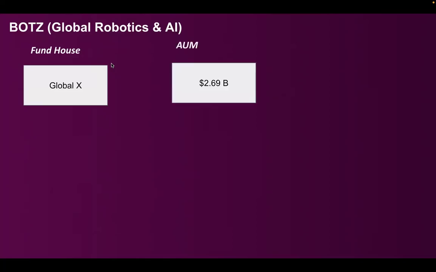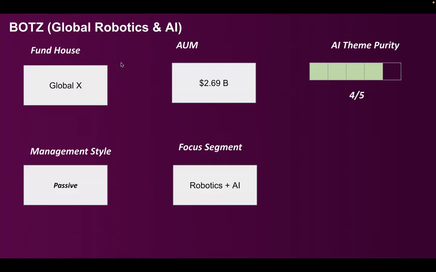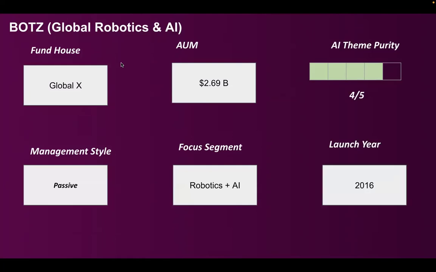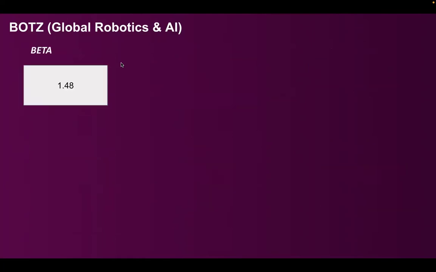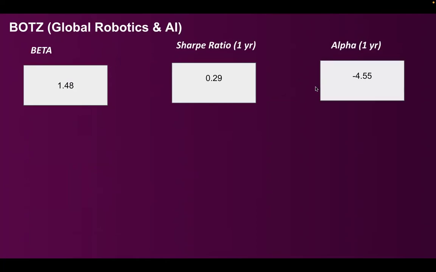So Global X is the funder. Phenomenal AUM, $2.7 billion. So the AI theme is just 4 out of 5 because this is primarily focused on robotics plus AI. Launched in 2016, strong track record. So beta is 1.48, Sharpe ratio is 0.29. So alpha is bad, minus 4.55.